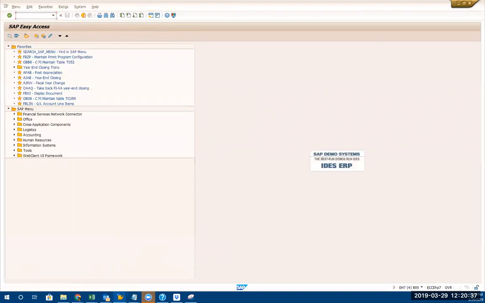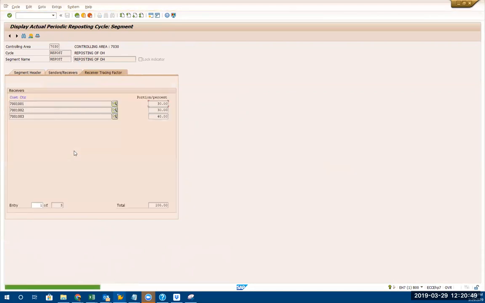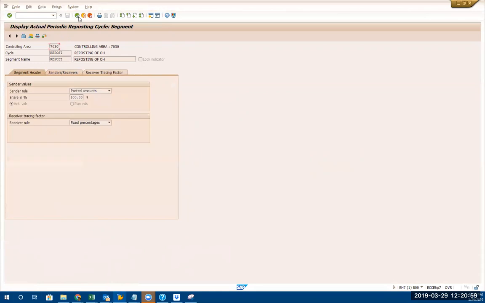Okay. So now I'm going back to this reposting function. Okay. So now this is what I set up. This is like a configuration. Once I set it up, they get a percentage. I have 3 cost centers, but now it will be 4 cost centers, right? We created 1.